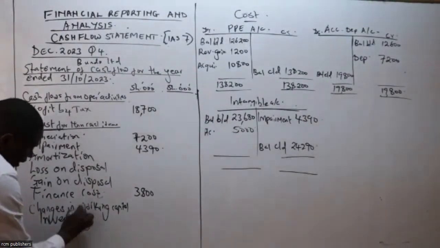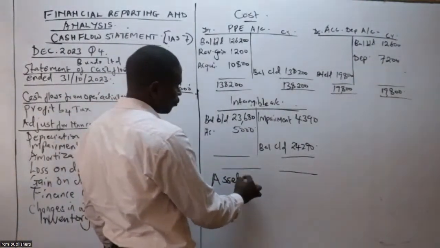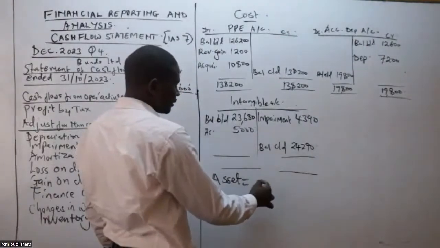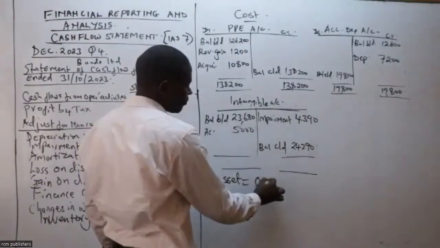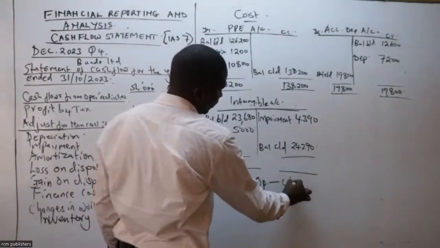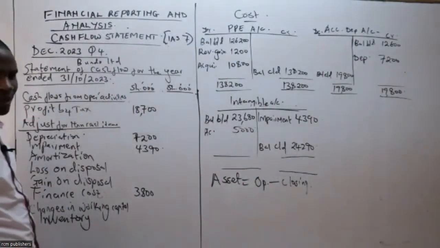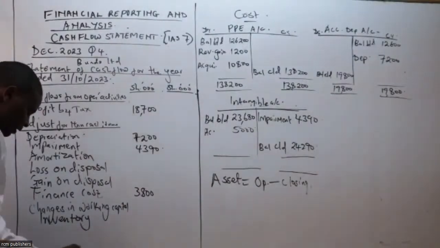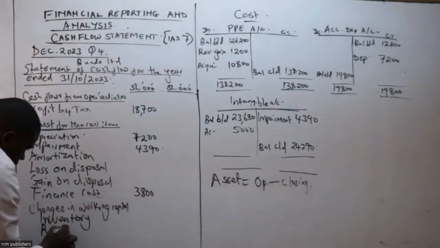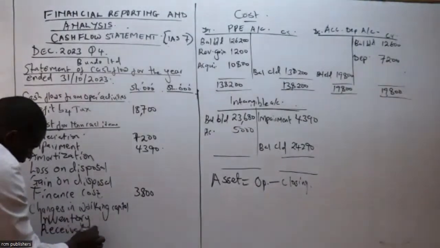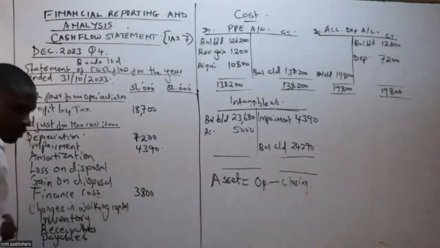We computed it, but I say that for an asset, if you want to solve it, you just take opening minus closing, and you'd be in a position to get your figure. So what we got here, then we got something on receivables, and then payables, we also got something. So can you give us those?